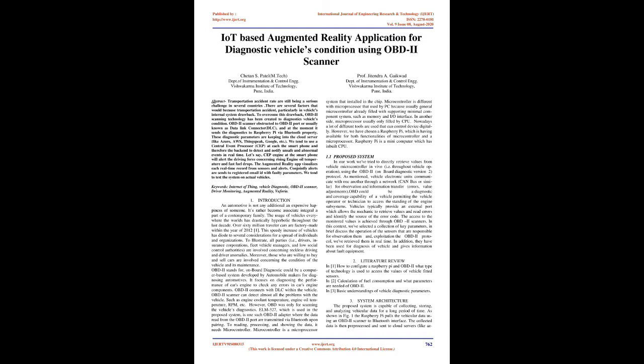1.1 Proposed system. In our work we have tried to directly retrieve values from the vehicle microcontroller in vivo, i.e. throughout vehicle operation, using the OBD-II, Onboard Diagnostics version 2, protocol. As mentioned, vehicle electronic units communicate with one another through a network, CAN bus or similar, for monitoring and information transfer, errors, and value adjustments. OBD is a diagnostic and reporting capability of a vehicle allowing the vehicle operator or technician to access the status of the engine subsystems.